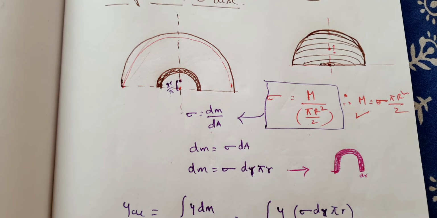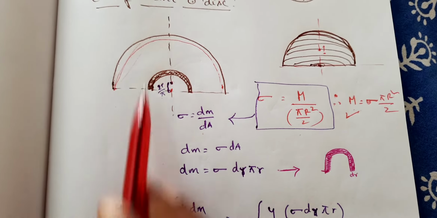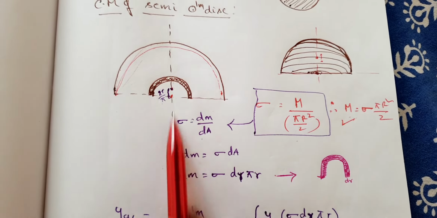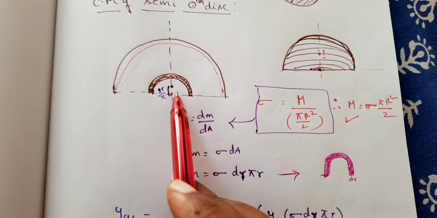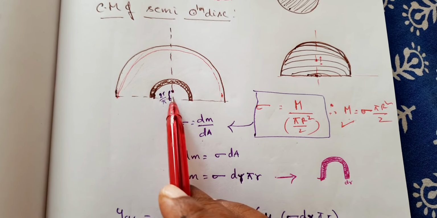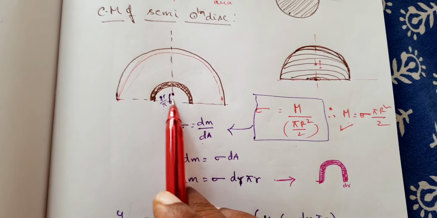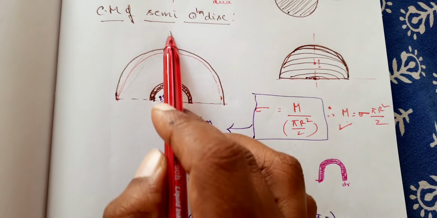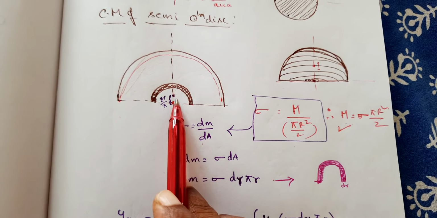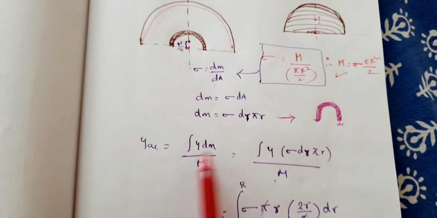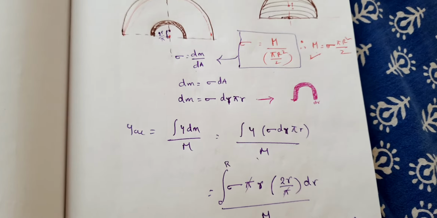This is at a distance of r from the tangent. If you take this as the origin, there is no x coordinate here because x coordinate is 0, and we are only going to find the y coordinate. So how do we do it? YCM is equal to integral y dm by capital M as usual.